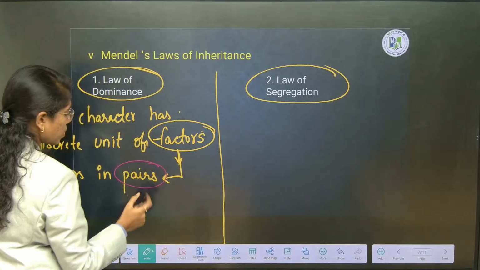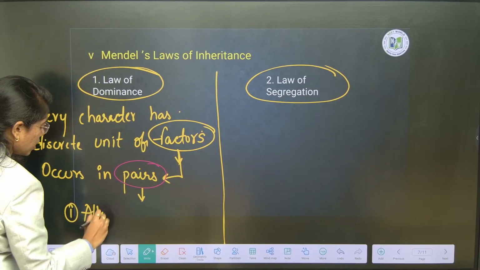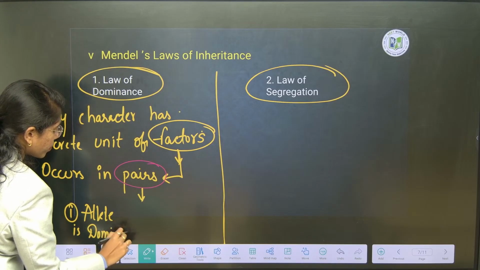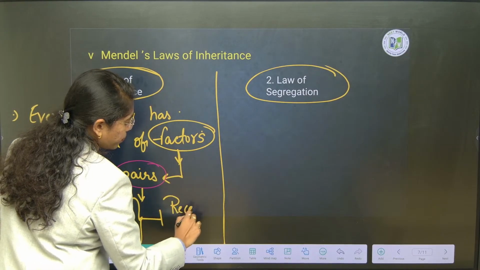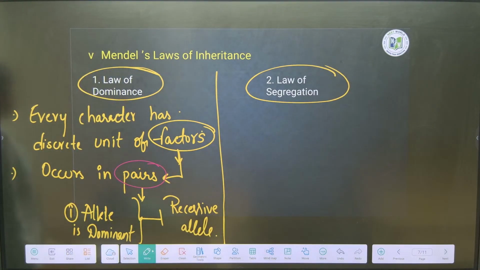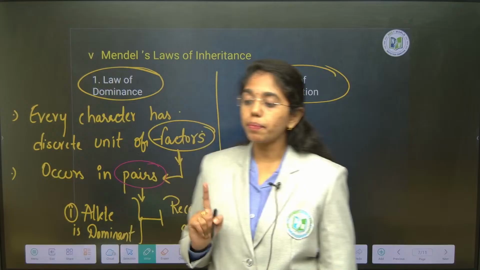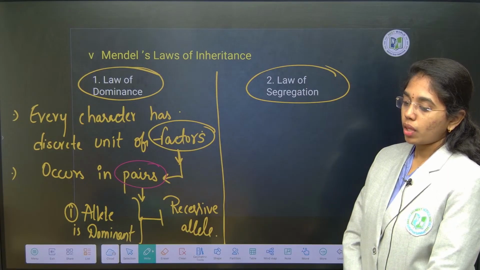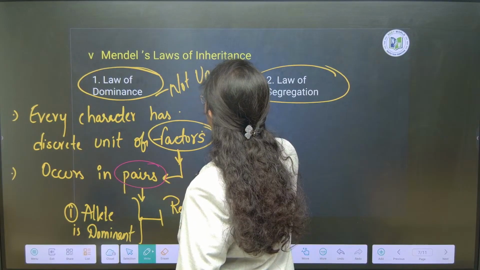In these pairs, one allele is dominant. This masks the effect of the recessive allele. These are the points given out from the law of dominance. Quite a few times, if you see in your NEET previous year questions, multi-statement based questions have been asked only on the law of dominance. And the law of dominance is not universal.